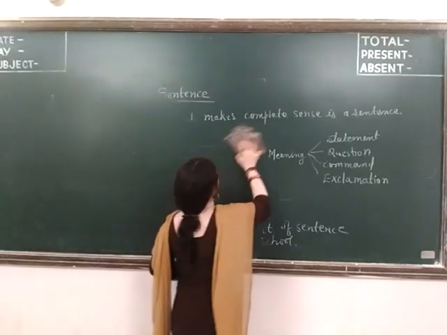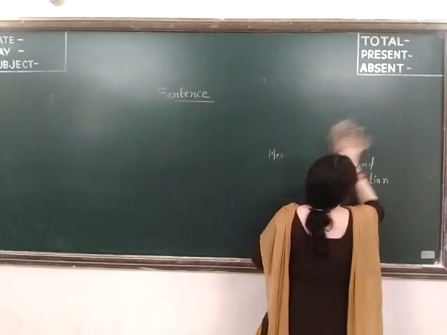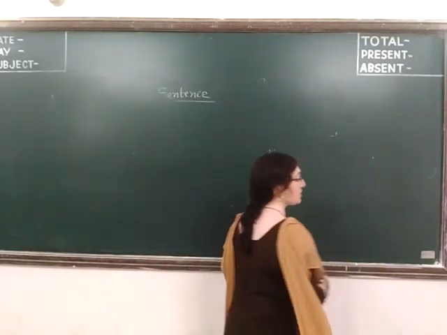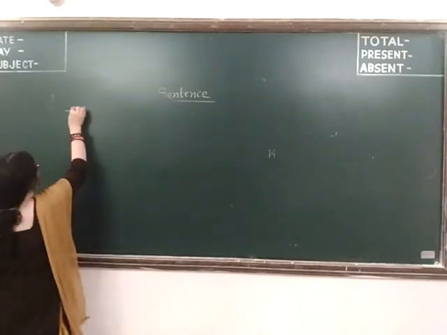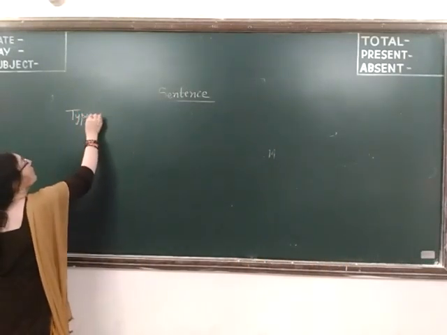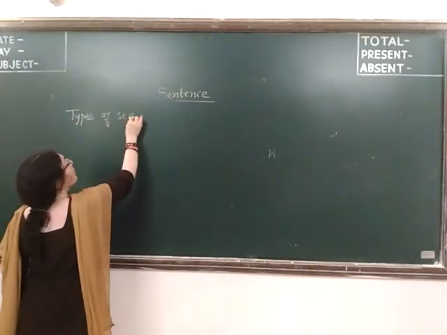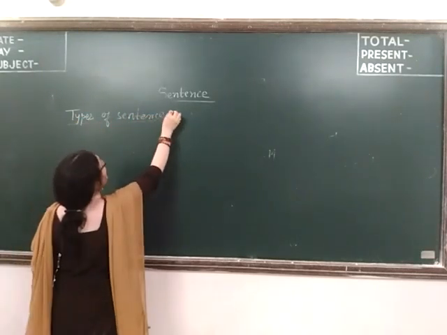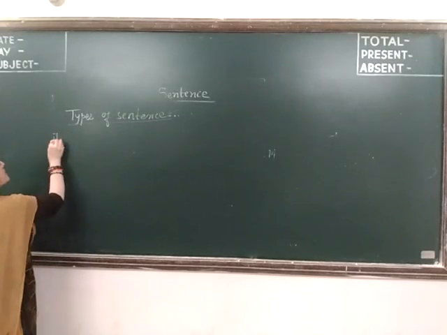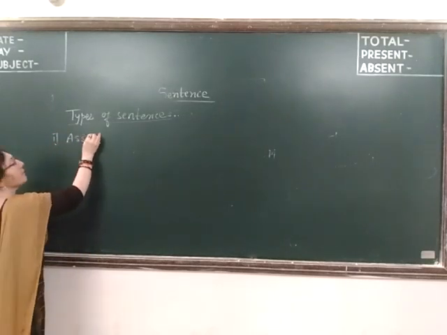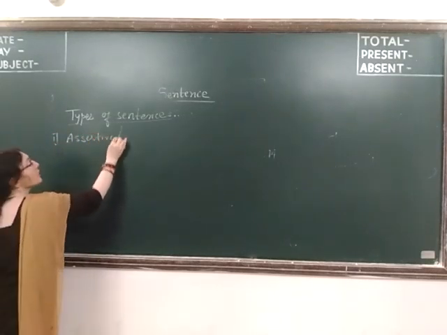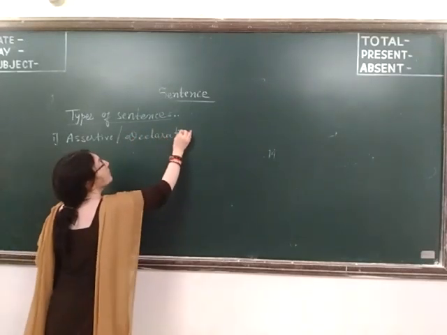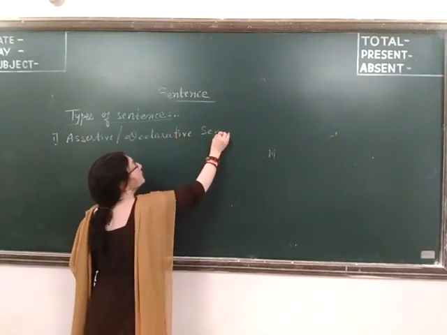Types of sentences are, first, number one is assertive. It is also called declarative sentence.